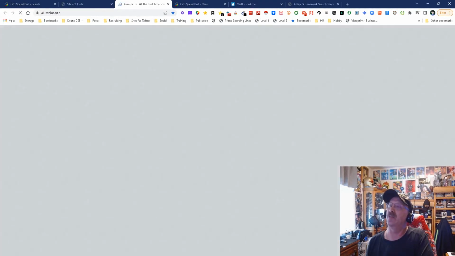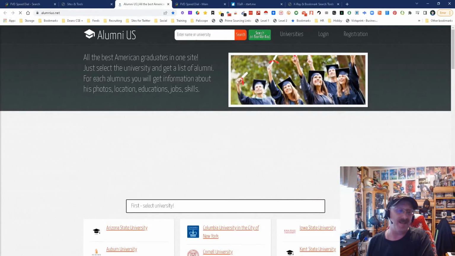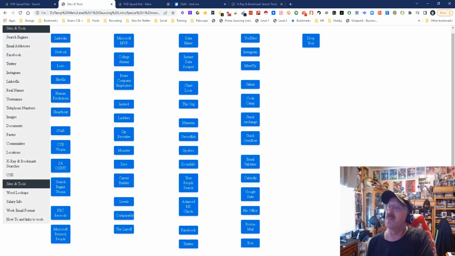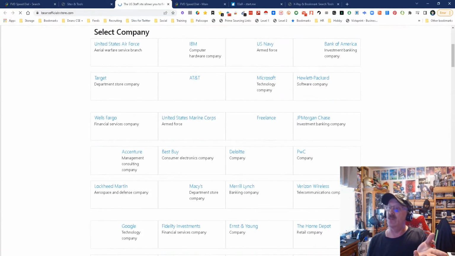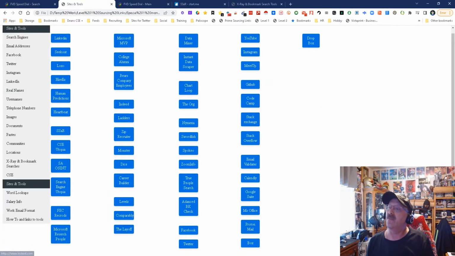College alumni, this is really cool. It basically allows you to search by college and look at who came from there, usually with contact info and/or ways to find them. Bear's Company Employees, another really cool site where you can look for everybody who works for a particular company. Then, of course, you have your Indeeds, your Ladders, your ZipRecruiter, your Monster, your Dice, your Career Builder. You have to have them. Then you got your Levels, Comparably, and Layoff.